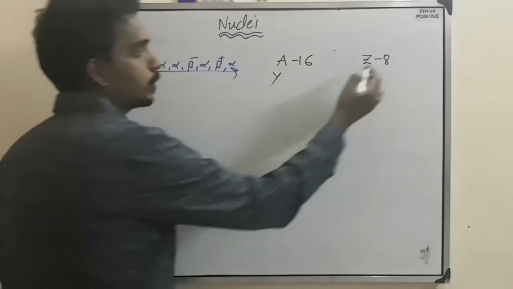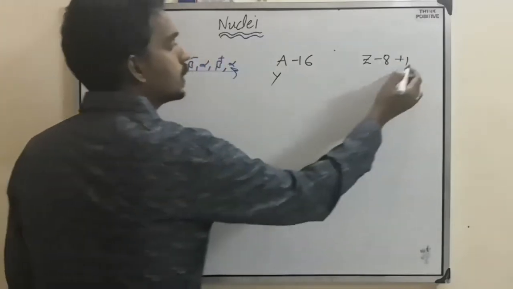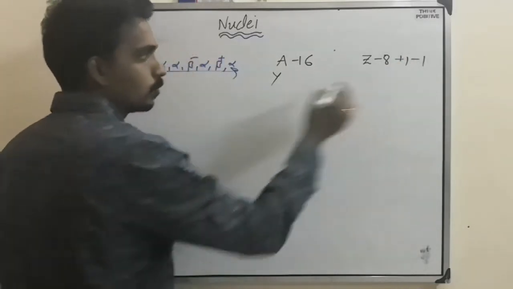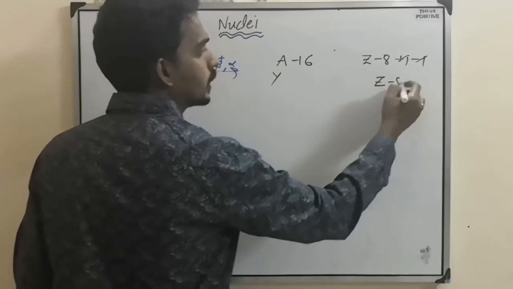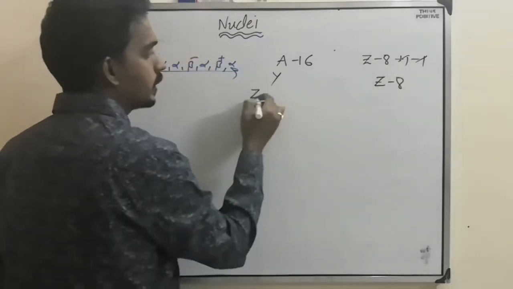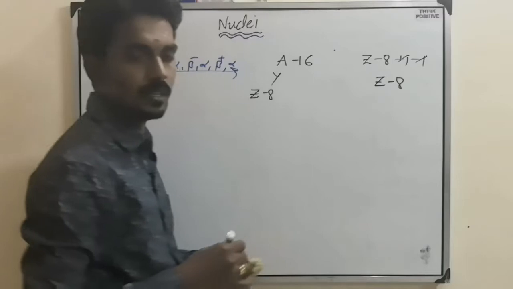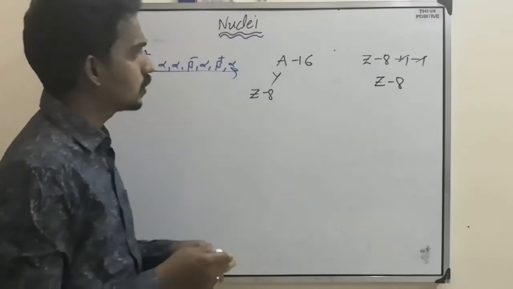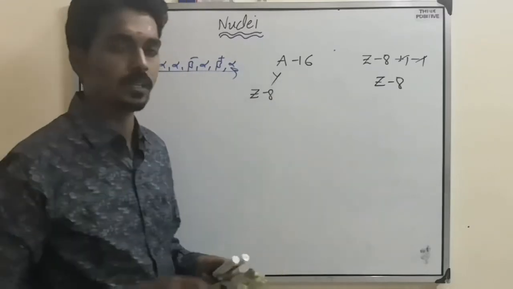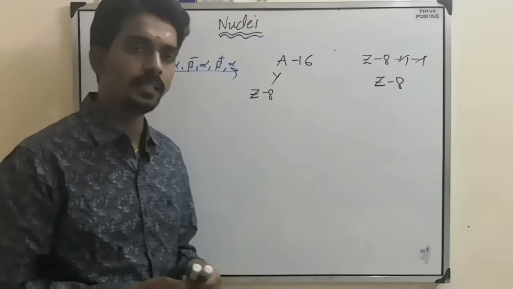Beta minus means plus 1. Beta plus means minus 1. Then both cancel. So what is the resultant atomic number? Z minus 8. So this way they will ask you the first basic question based on alpha decay and beta decay.